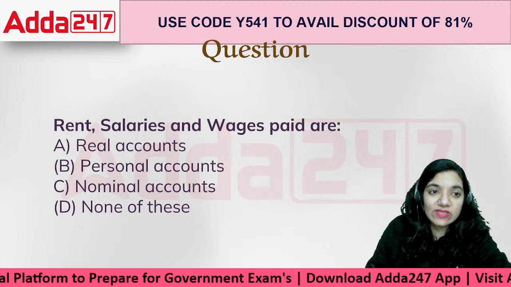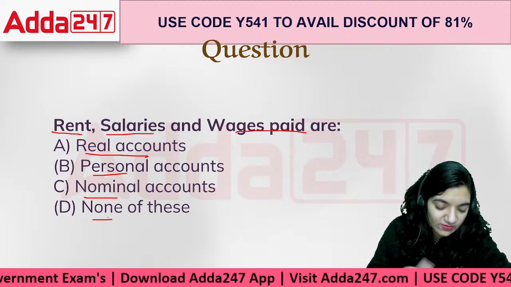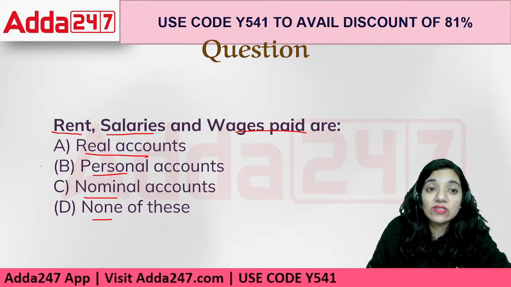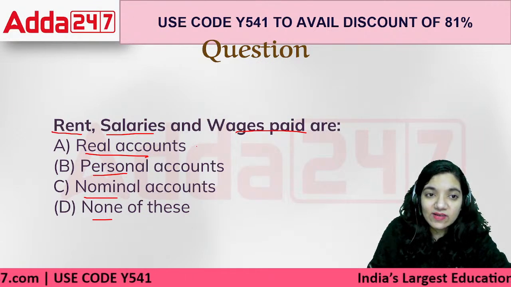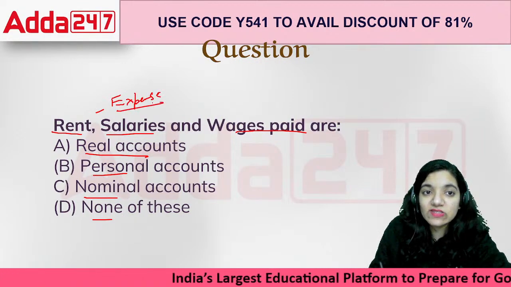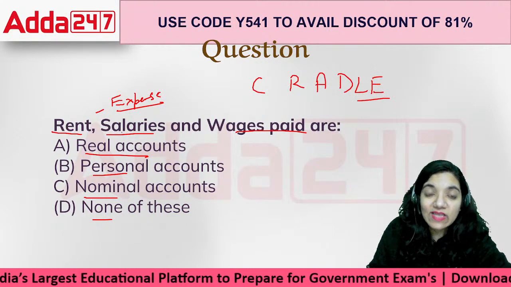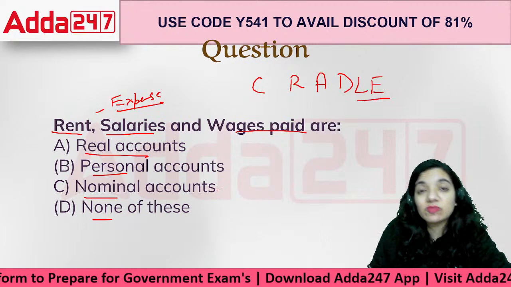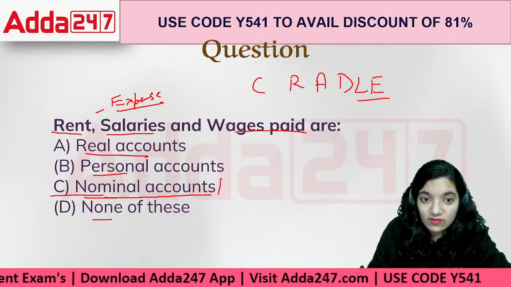Moving on to the next question, it says rent, salaries, and wages paid are real account, personal account, nominal account, or none of these. When we talk about the rent, salaries, and wages, it is basically an asset, an expense, or drawings. What is it among these? We need to think over it. The correct answer would be it is an expense. If it's an expense, then it is a real account, personal account, or nominal account. We talked about the real, personal, and nominal accounts. The correct answer would be nominal accounts.